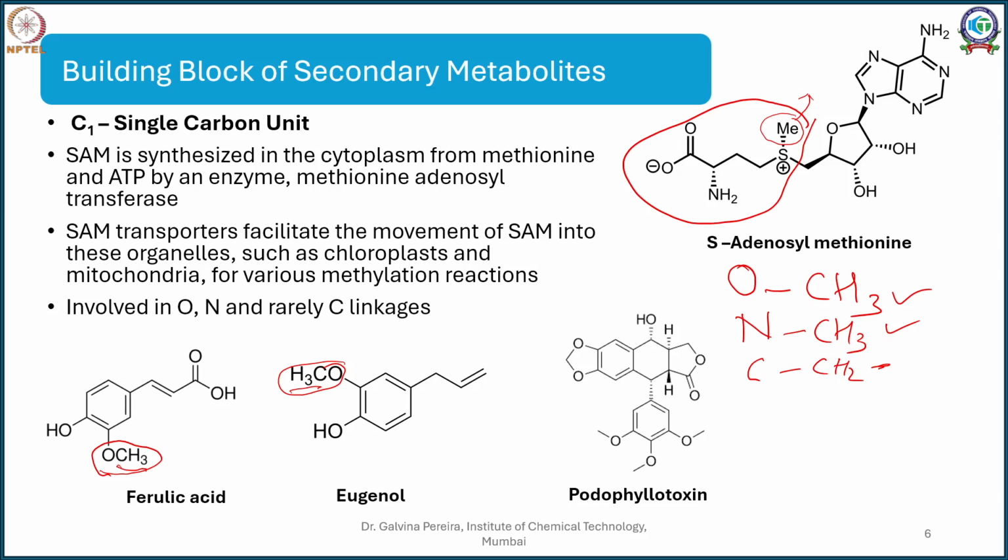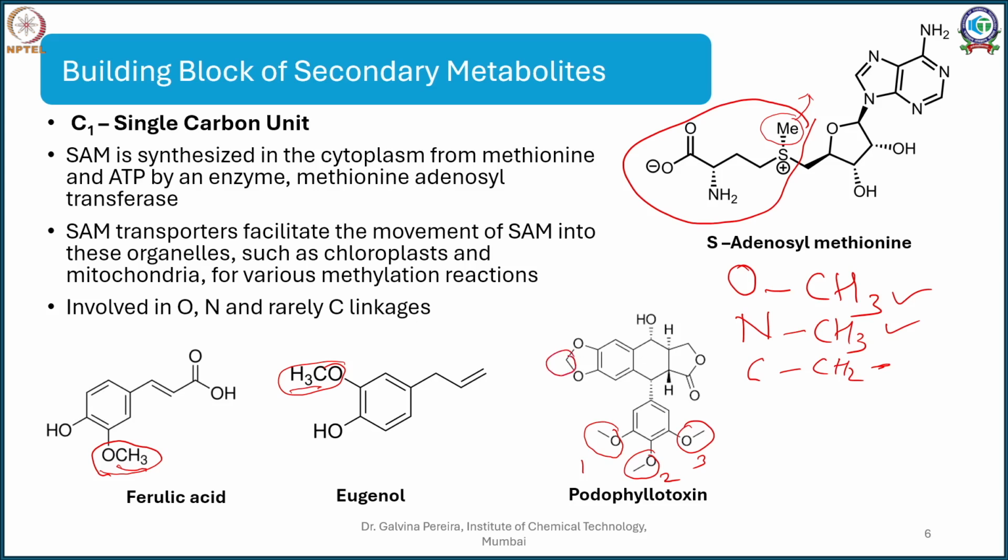Now going to complex molecules such as podophyllotoxin. In this case also you will see OCH3, OCH3, OCH3. So there are 1, 2, 3 places wherein your SAM has helped. Now let me tell you, it's not 3, it's specifically 4. The fourth place is this methyl.